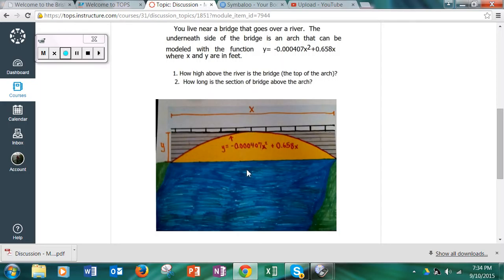If you're talking about how high the bridge is, is that your X or your Y axis? So think about how high the bridge is. Number 2, how long is the bridge? How long is this section of the bridge? Remember, your vertex is what you hopefully know how to find by now. Your vertex is in the center of the bridge. How do you find the distance of the full length of the bridge? So post your answers and then discuss.